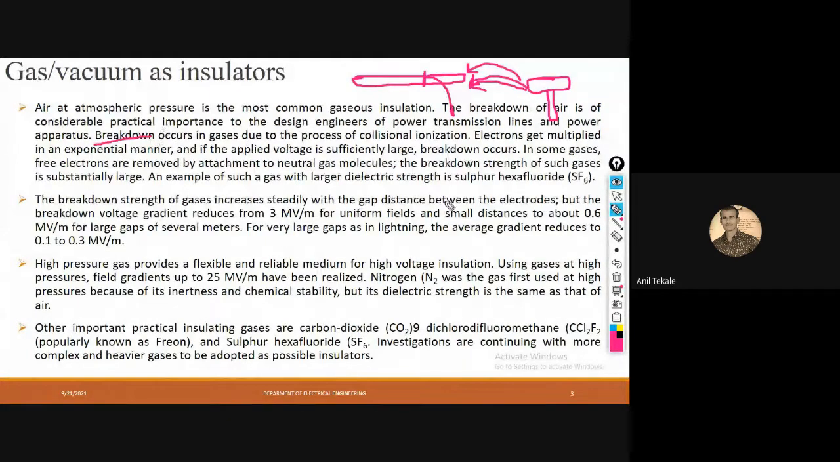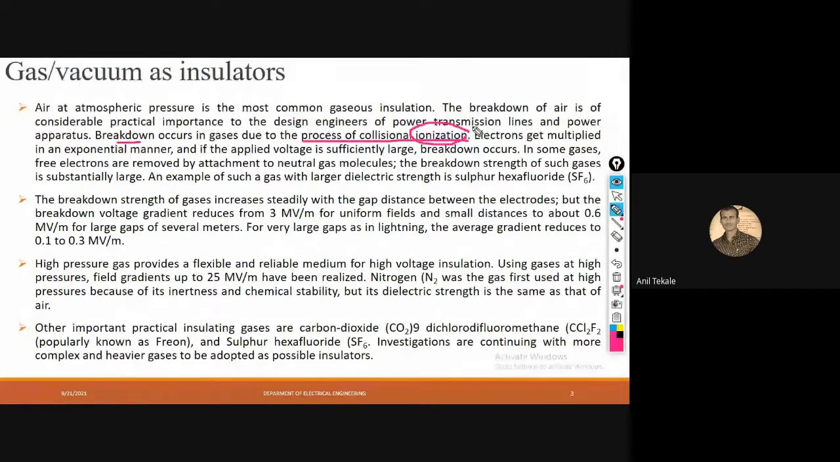Now, when will this breakdown happen? When there is collisional ionization. What is meant by breakdown? Breakdown means the process of collisional ionization. Collisional means we can say collapse. So there is an important concept, the ionization, and once there is collisional ionization, at that time we can say there is a breakdown. So first of all, you should understand what ionization is.